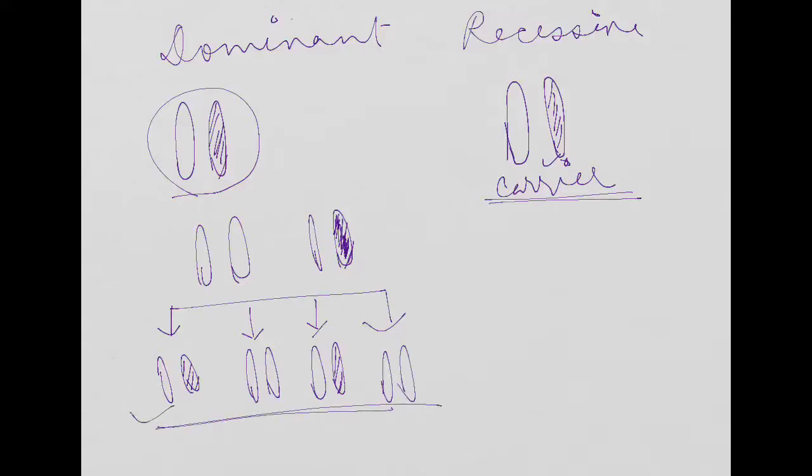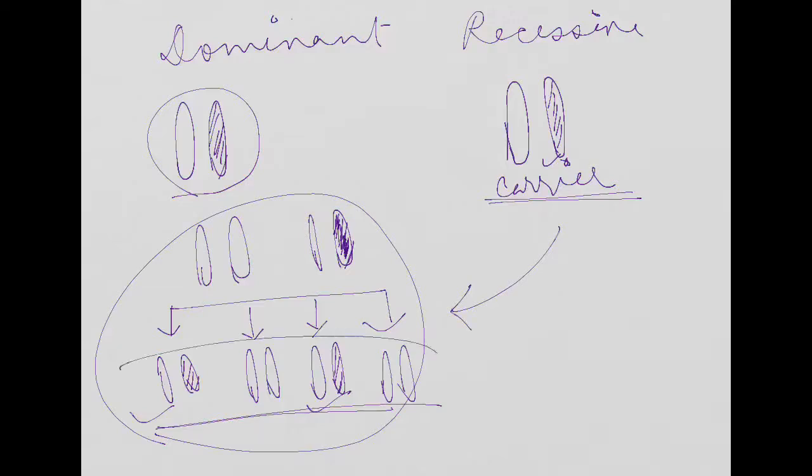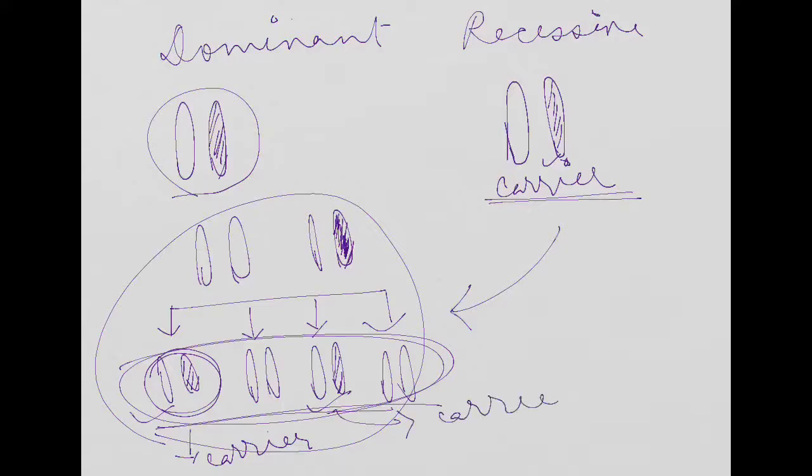These will be affected individuals since it's a dominant disease. But if we consider a recessive disorder, these progenies will be carrier individuals.